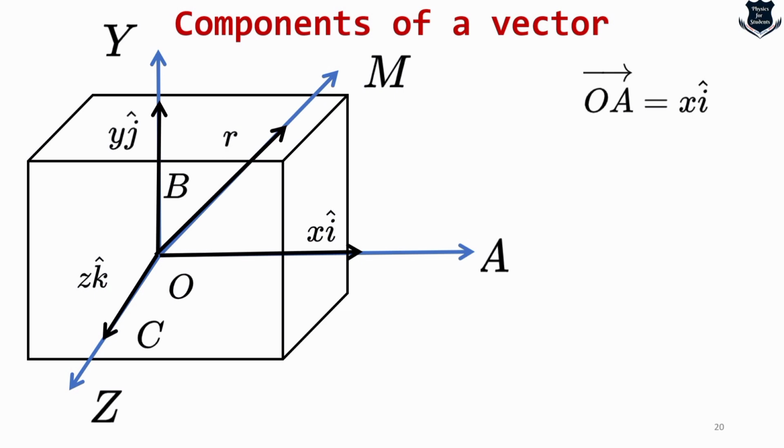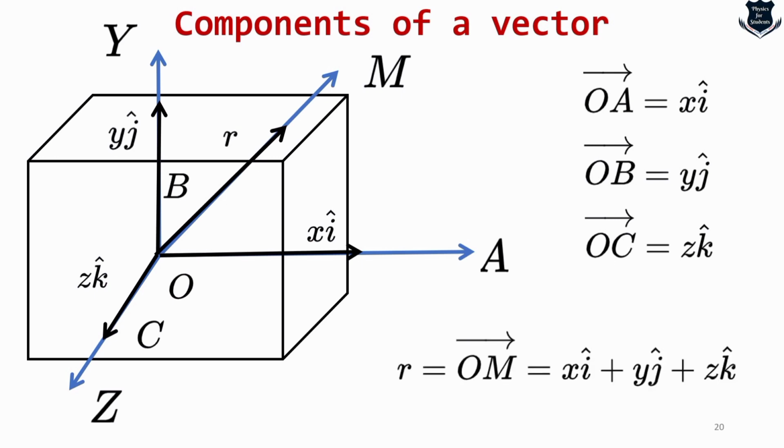So we can now say the entire OA is equal to xi hat, because that is the unit vector, and OB as yj hat, that is again a unit vector, and OC as zk hat. And I can write this entire radial vector R, which is equal to OM, equal to the addition of these three components, xi, yj, and zk. So as you see, the components of a vector basically help in the division of a given vector into parts that are oriented in different directions.